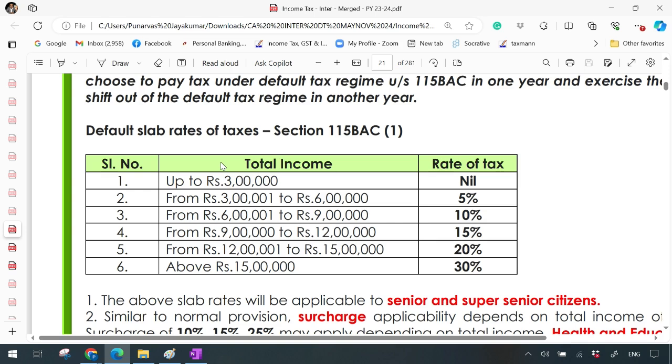This is in that alternate tax regime. The old one you can scratch it out and write down the new one. This is exactly why I did not give the changes. There are very few changes, but I did not give the changes because I wanted you to write down and understand. Now you will never forget it.